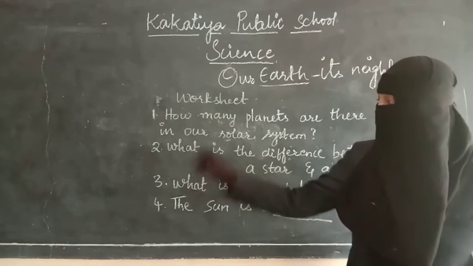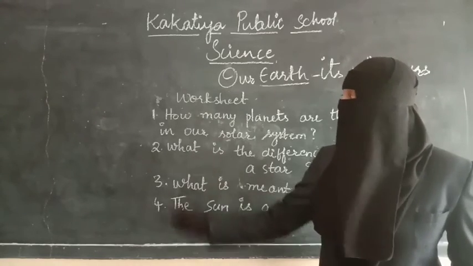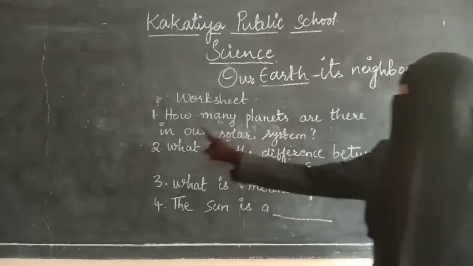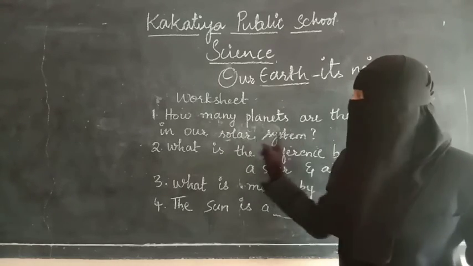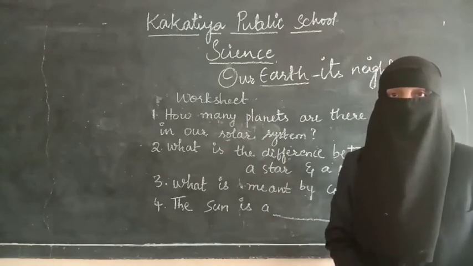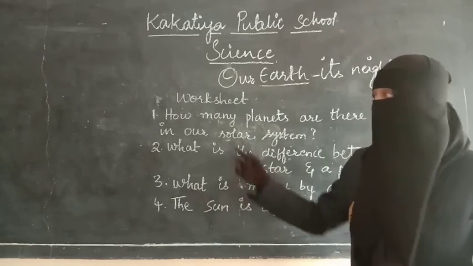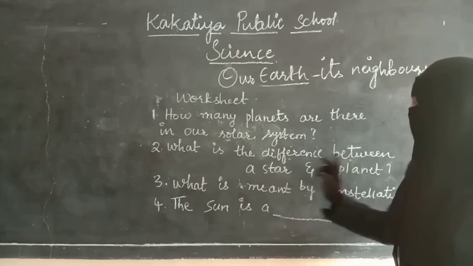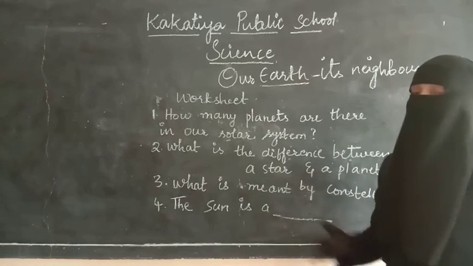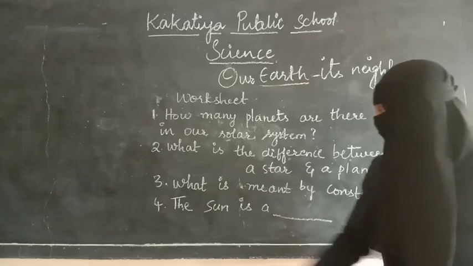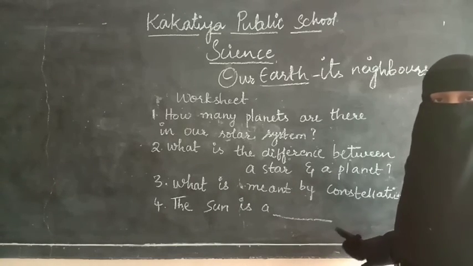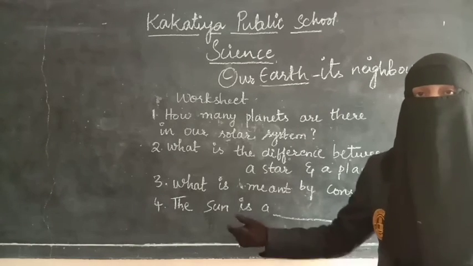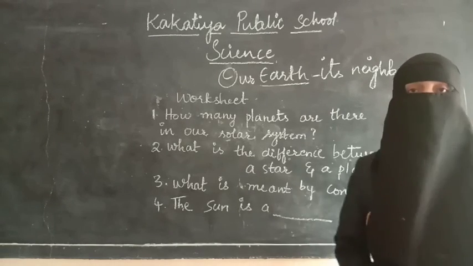In the worksheet, you have to write answers for 3 questions. These are question answers and the 4th one is a blank. How many planets are there in our solar system? Write how many planets there are and their names in sequence. What is the difference between a star and a planet? Just now I said the difference between a star and a planet. What is meant by constellation? And in the blank you have to write: the Sun is a star or a planet.